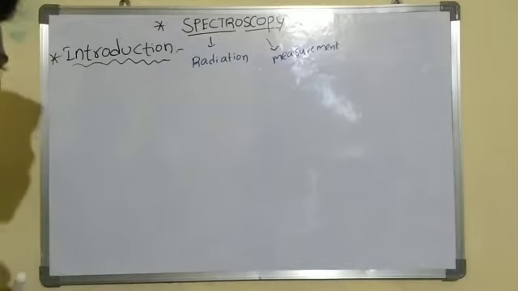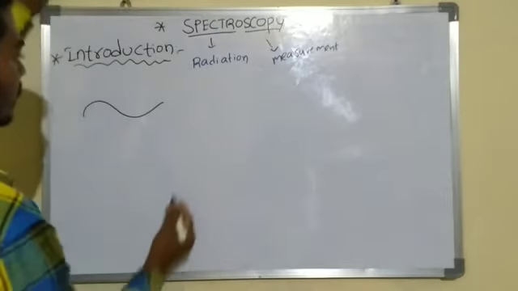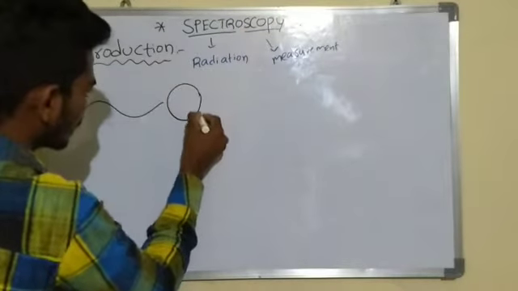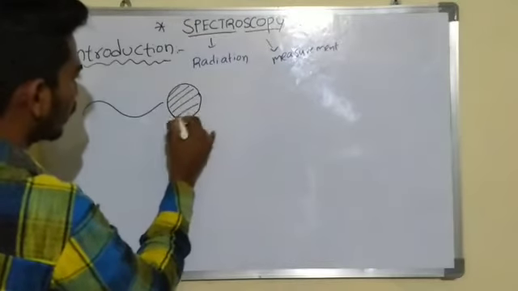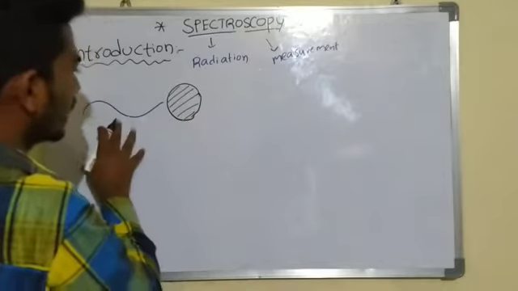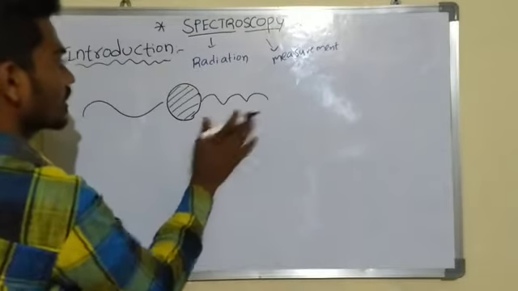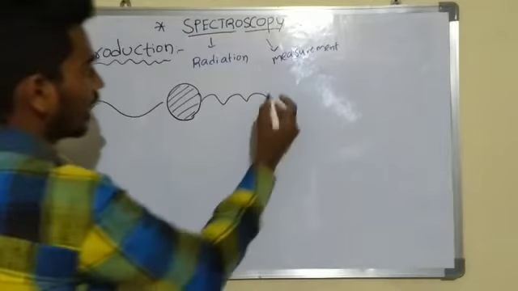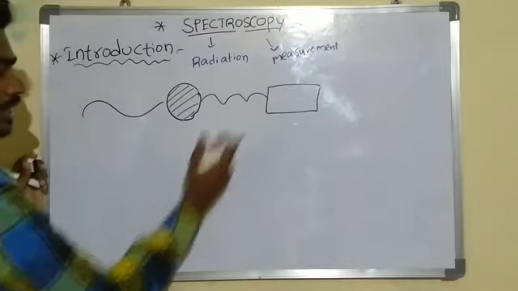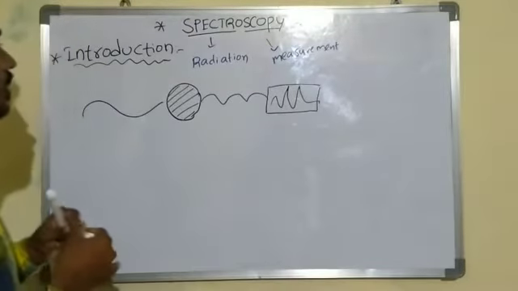And what is spectroscopy? Initially, we take a supplied radiation which is incident on any molecule or atom of a sample or matter, and it gets absorbed, and some transmitted or emitted radiation is transferred and detected by a detector, and we get the structure of the molecule or atom.